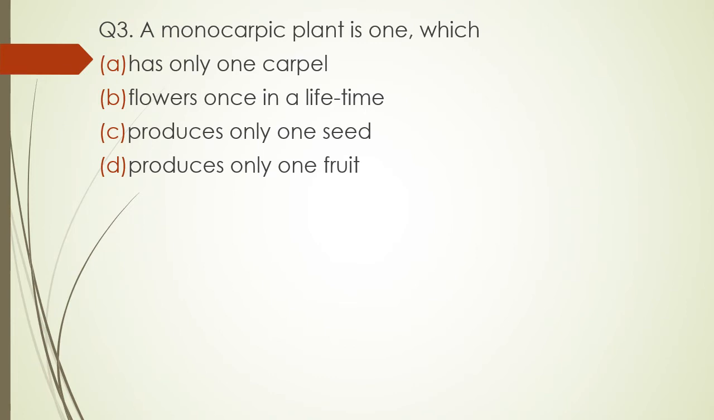The correct answer is option B. A monocarpic plant is one which flowers once in a lifetime. An example of this is a bamboo species which flowers generally after 50 to 100 years, and once it flowers it gives birth to a lot of fruits and then it dies. So it flowers only once in its lifetime.